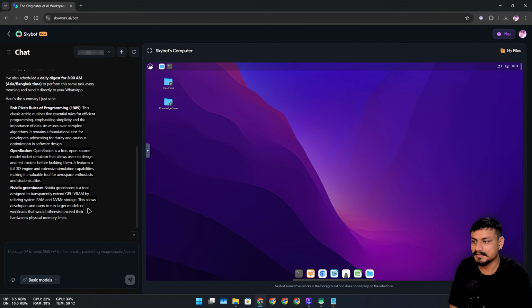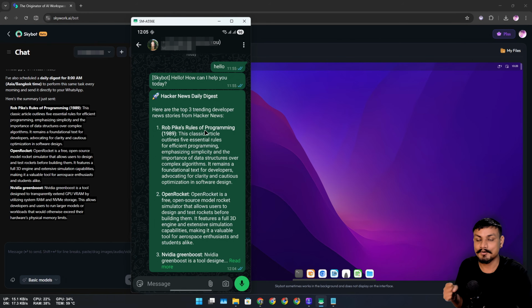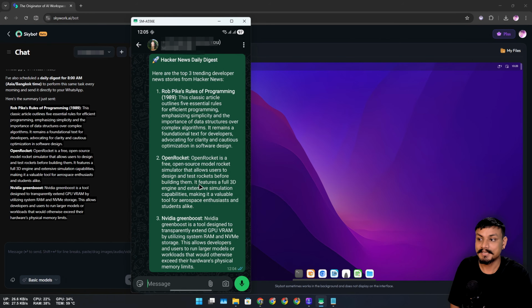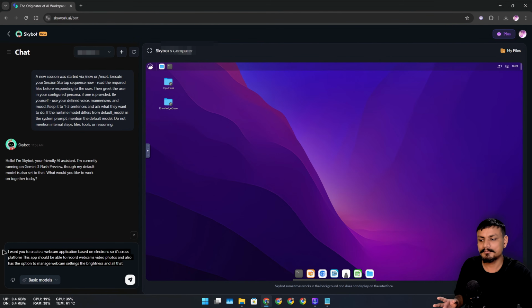And you can see here, it has done its research. And if I go and check my WhatsApp, it has sent me that research on my WhatsApp. So it's pretty amazing. Now it's going to do this every single day at 8 a.m. I can also give it a more complex task like creating an app or something like that. So I'm going to give it a simple prompt just to show you guys a demo.